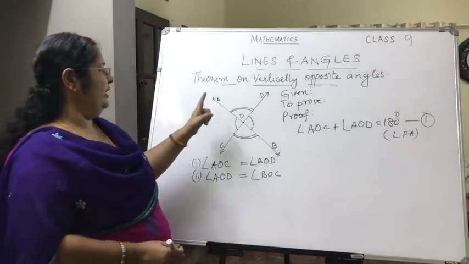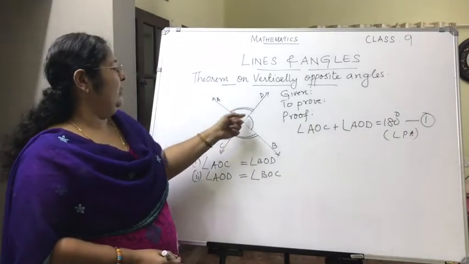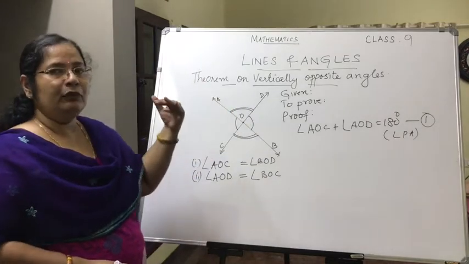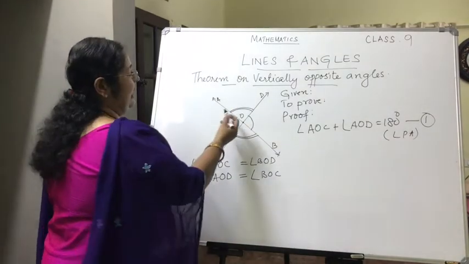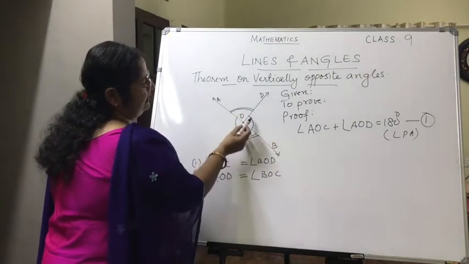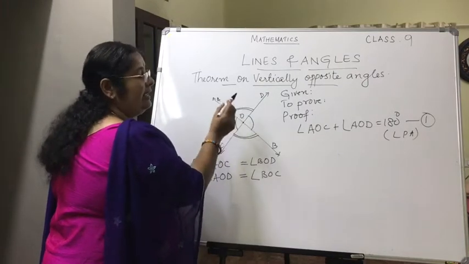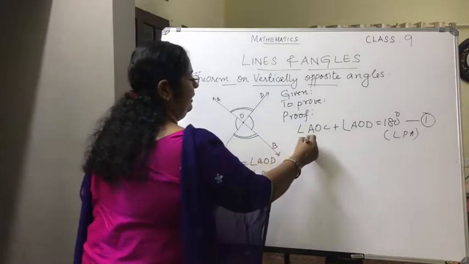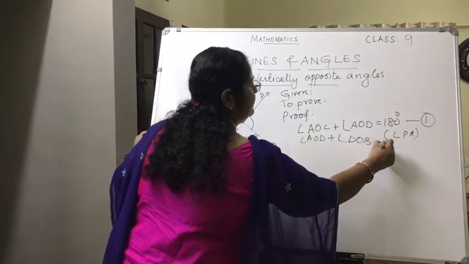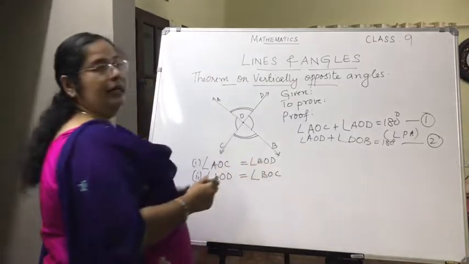Now, take the ray OD, which falls on the line AB. If you apply the same linear pair axiom here, what will you get? Angle AOD plus angle DOB, that is these two angles. The sum of adjacent angles is 180 degrees. That is, angle AOD plus angle DOB is equal to 180 degrees. Take this as equation number 2.